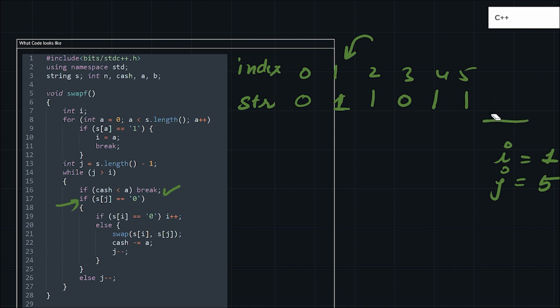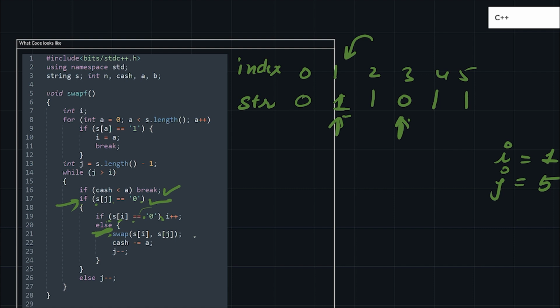So I will check here whether it is my 0 or not. No, it is not. So if it is not, then j minus minus. I will go in the else part, then it will check for this. Is my j equal 0? No, it is not. So j minus minus. Now here I will go inside this if part because s of j equals to 0. Now it will check whether my s of I equal to 0. No, it is not.